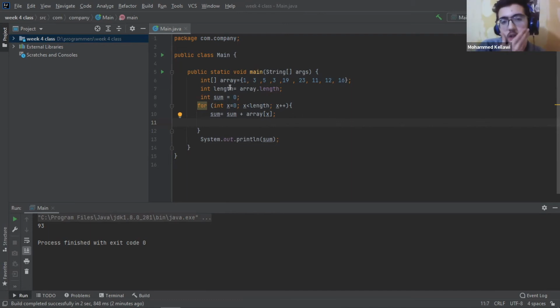I did the length, so I know it will stop at the end of the indexes of the array. I wrote sum equals 0, then the loop: for int x equals 0, x less than the length, and x plus plus, which means adds 1, and I opened a curly brace, and sum equals sum plus array x, and at the end I wrote System.out.println sum.